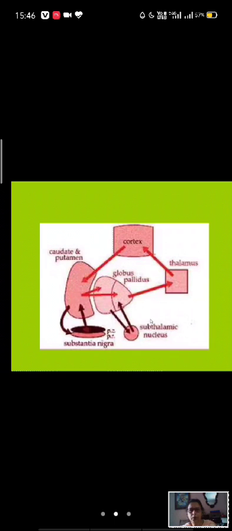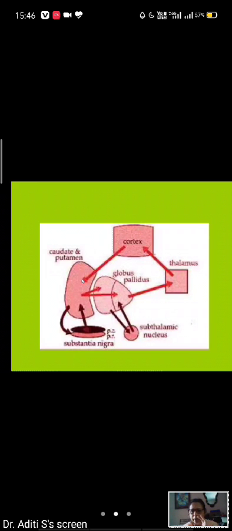Now here I'm showing the connections. Look at the connection, then I will discuss. This is the cerebral cortex, particularly the motor cortex. In the motor cortex, there are mainly three areas: primary motor area, supplementary motor area, premotor area, that is area 4, 6, 6A. So these are the motor cortex. From the motor cortex, signals are coming to the caudate and putamen, to the lenticular nucleus.